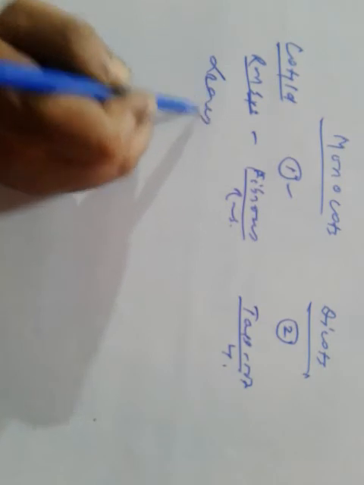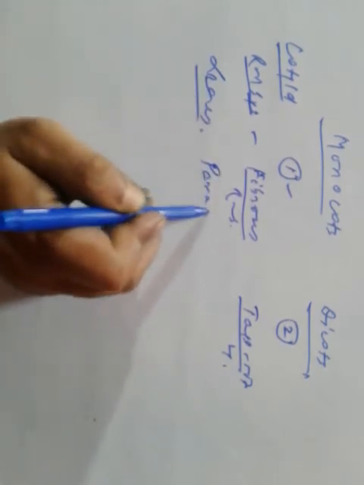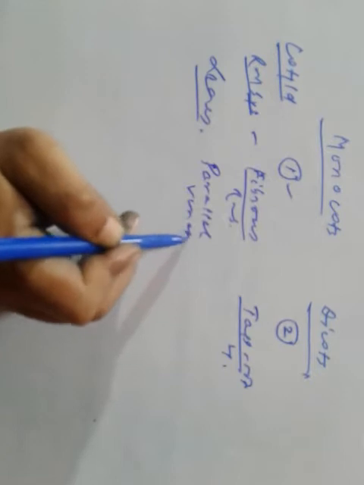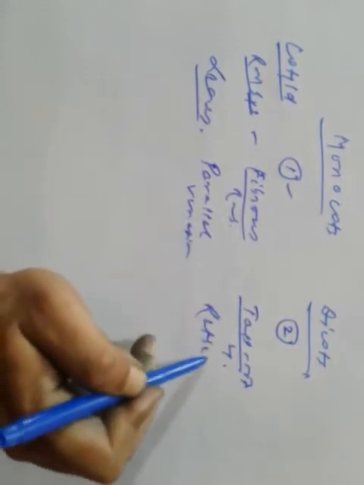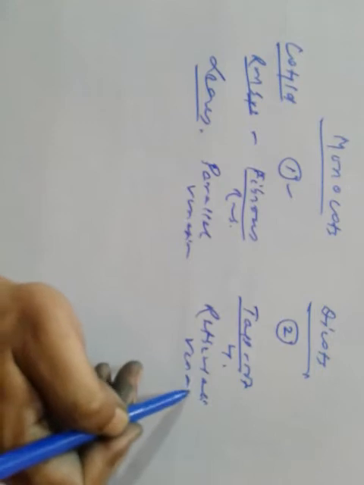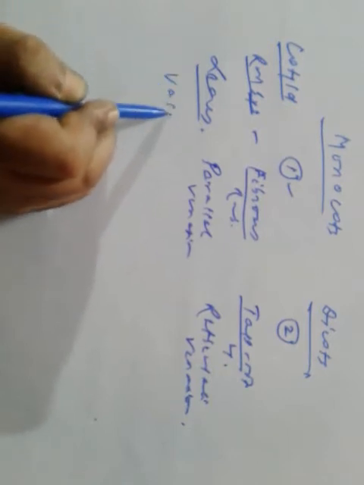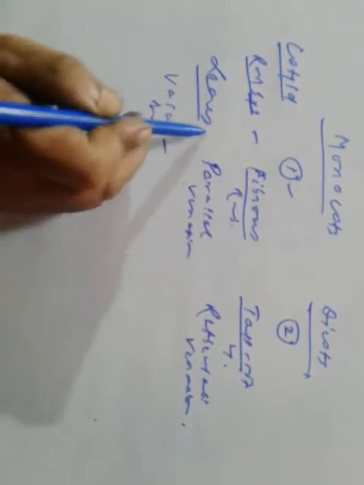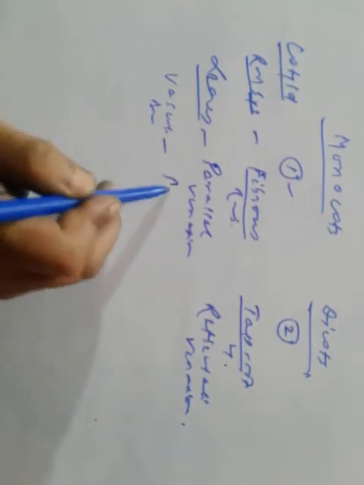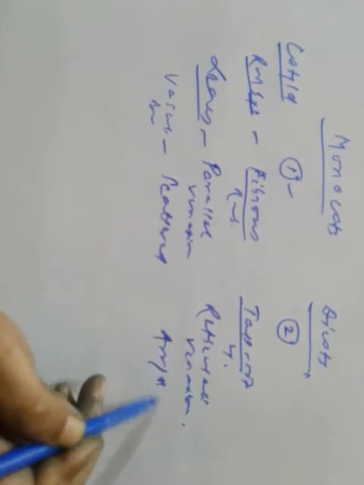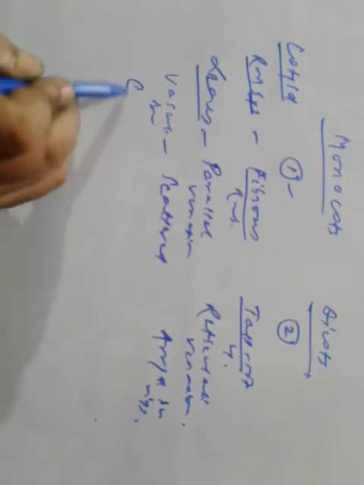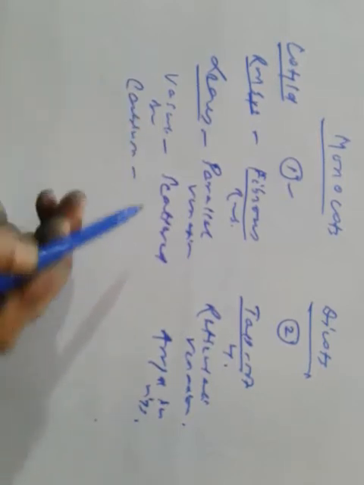Leaves have parallel venation here, and reticulate venation here. In terms of vascular bundles, in monocots they are scattered, and in dicots they are arranged in rings. Cambium is absent.